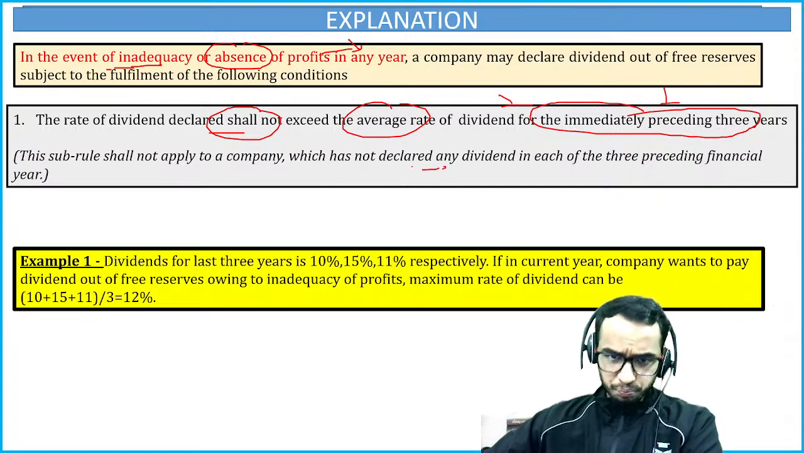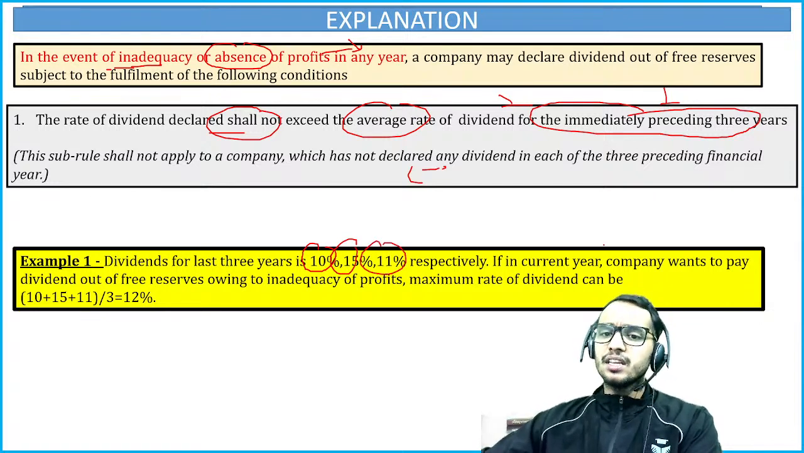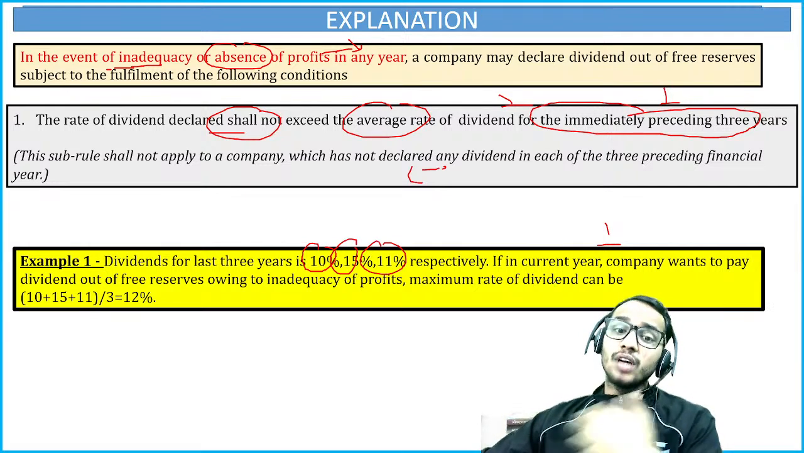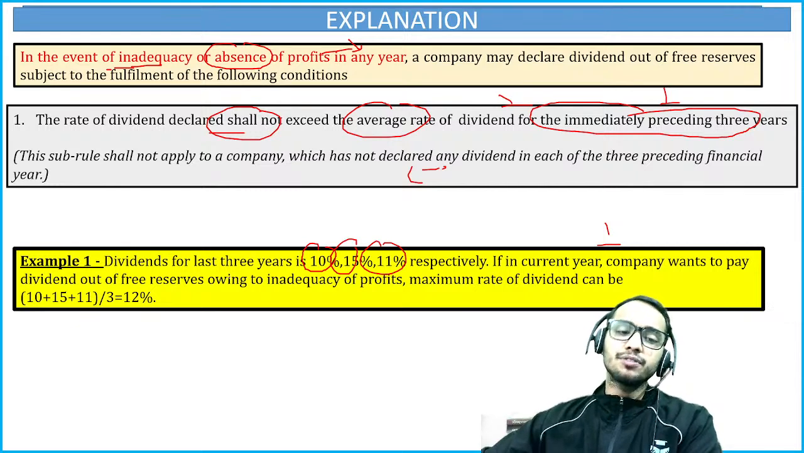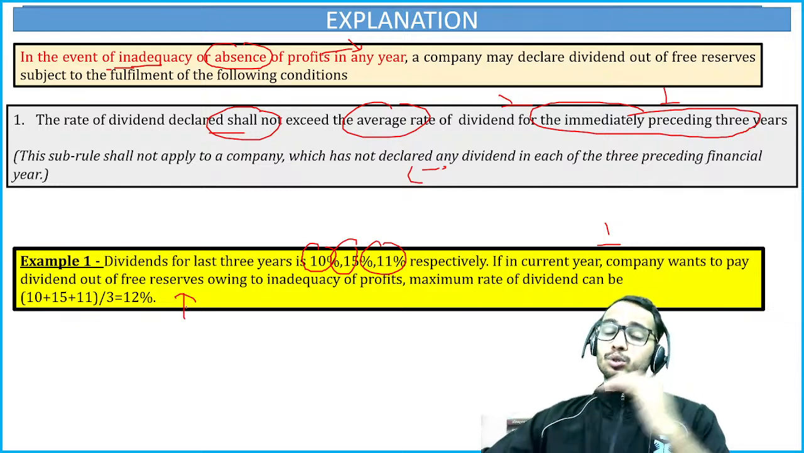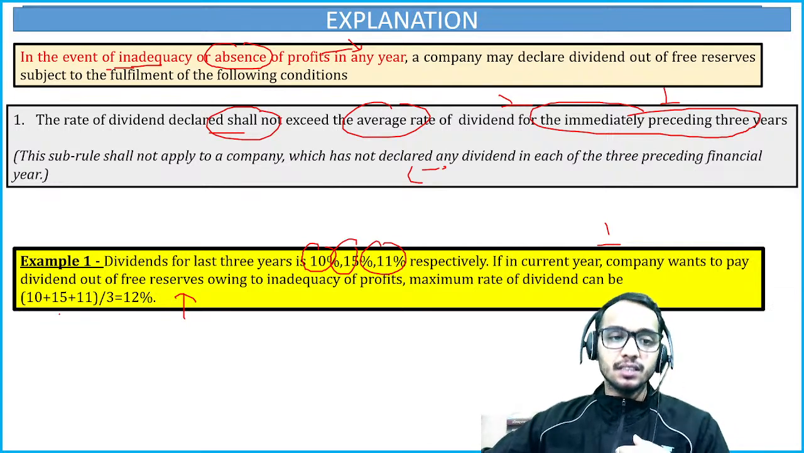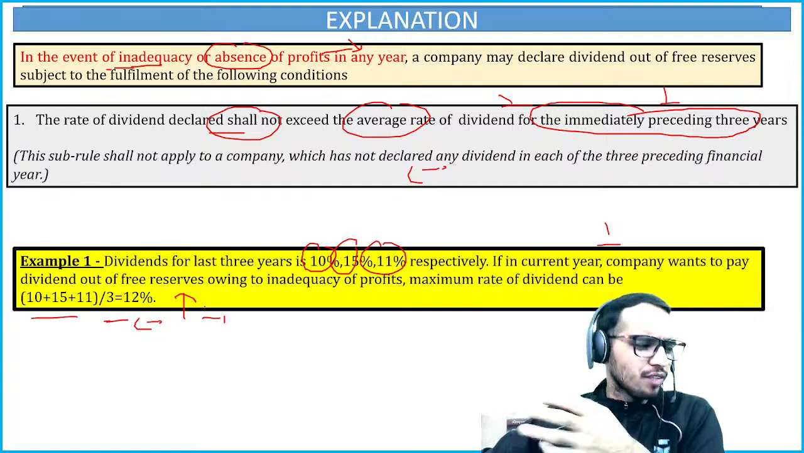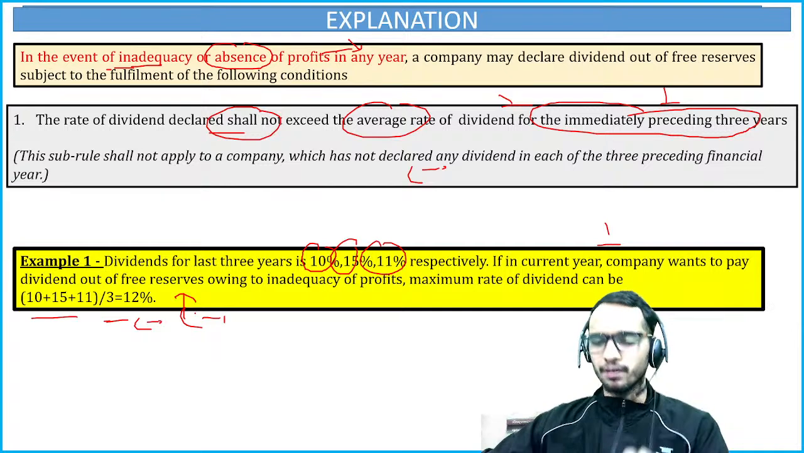So this you know. For example, suppose dividend for the last 3 years is 10%, 15% and 11%. Now in the current year the company wants to pay the dividend, but they don't have sufficient profits, so they want to pay the dividends from the free reserve. So the maximum rate of dividend they can pay is 10 plus 15 plus 11 divided by 3, that will be 12%. Very easy, nothing very difficult, nothing rocket science here.